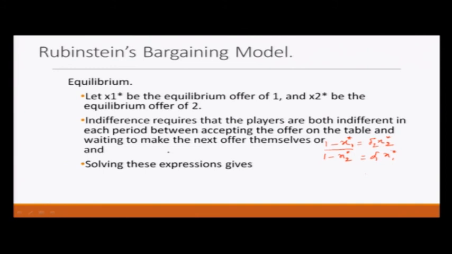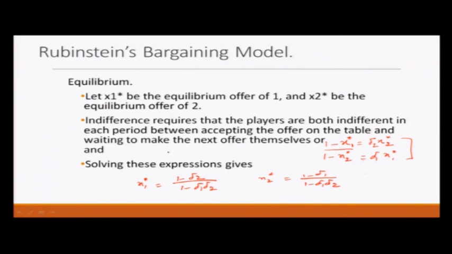If we solve this, what do we get? x1 star would be equal to 1 minus delta 2 divided by 1 minus delta 1 delta 2, and x2 star will be 1 minus delta 1 divided by 1 minus delta 1 delta 2. I would like to re-emphasize how I got these two things. Remember the two notions that we just discussed, stationarity and indifference.